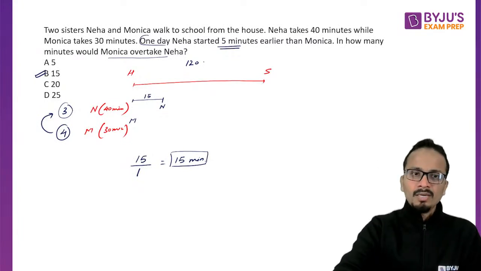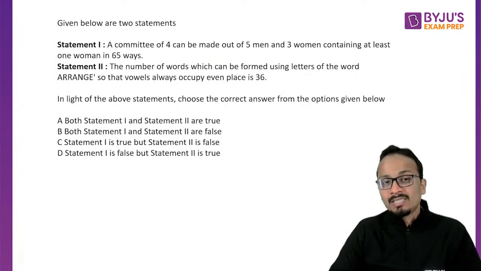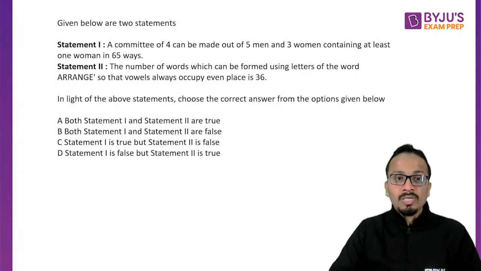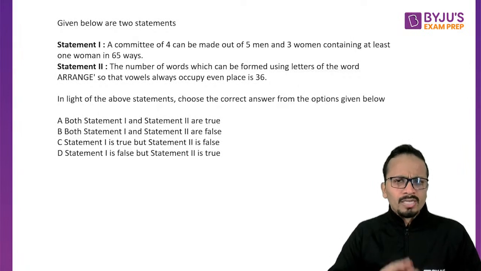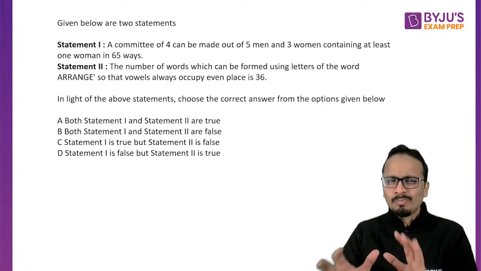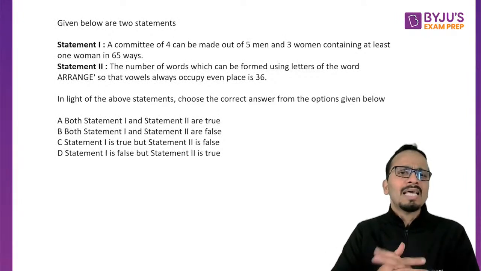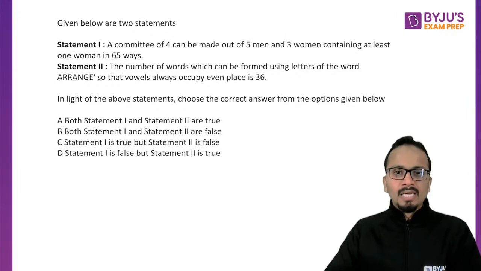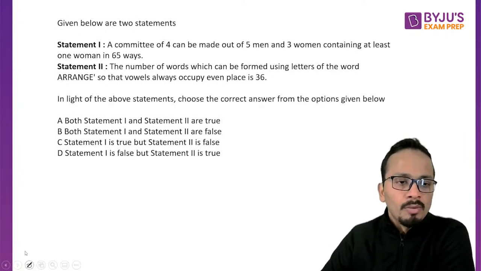Okay. Fine. Now let's move on to the next question. Like I mentioned earlier today, this was the type of question that came, like 2 or 3 questions of this type came. So in round 1 you can leave this question because this is a lengthy question, and in round 2 you can come back to this because this is an easy question. Now in this case this is a question on the concept of permutation and combination.